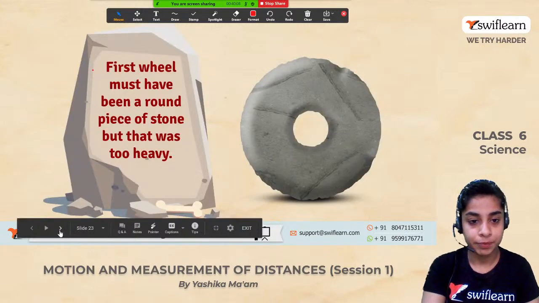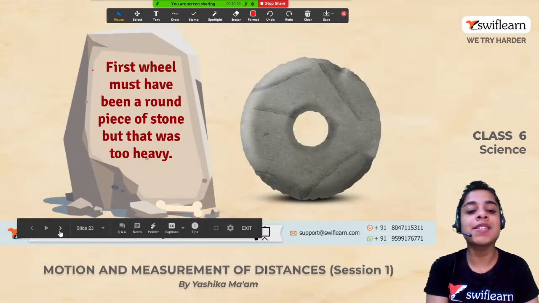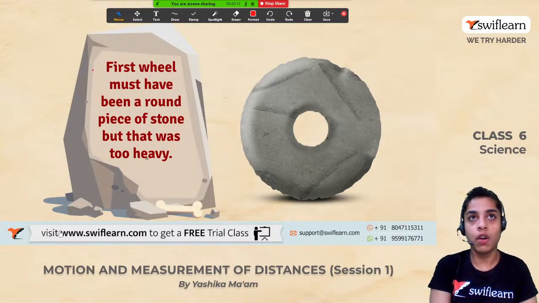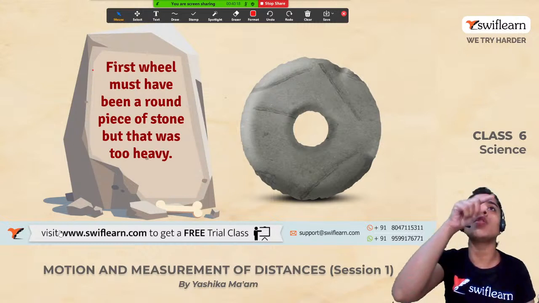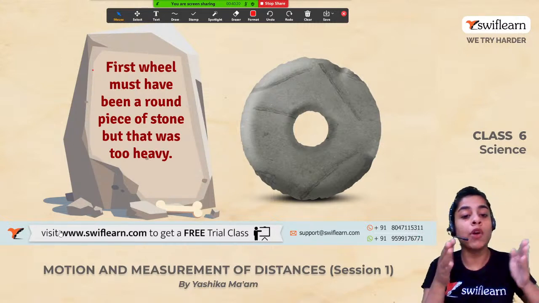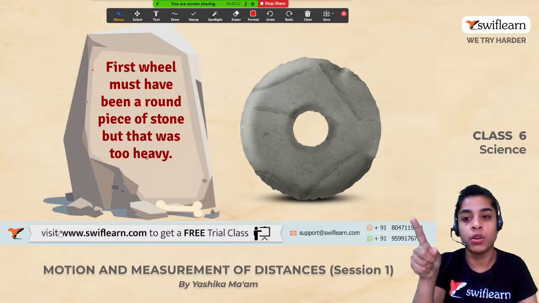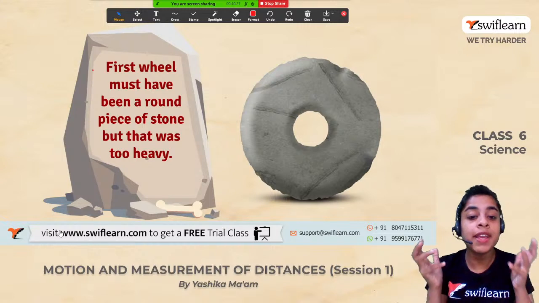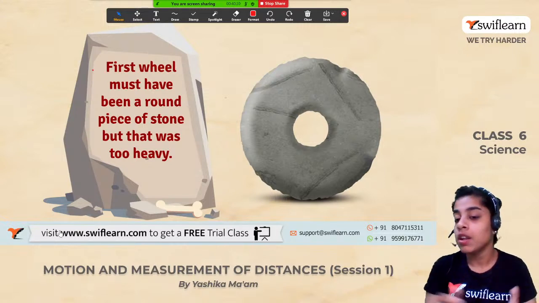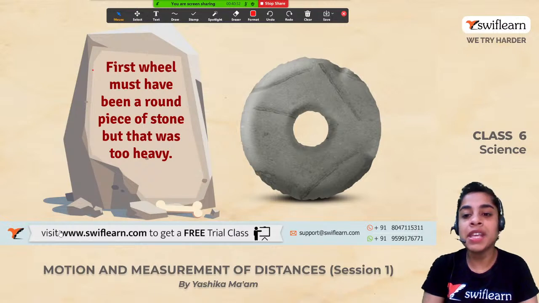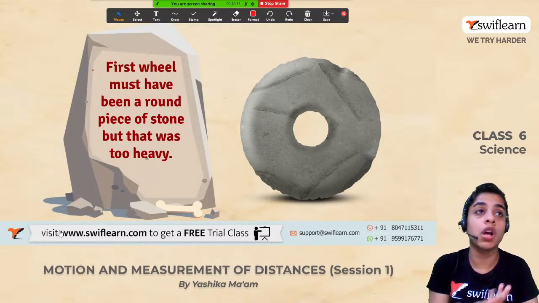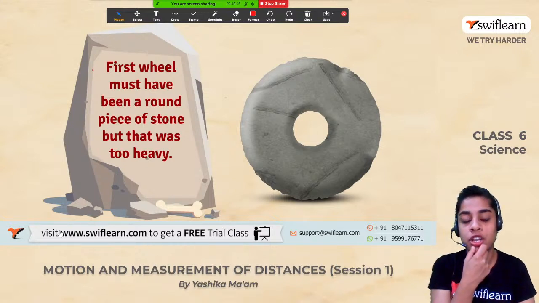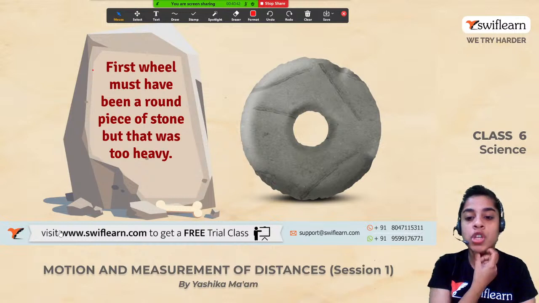अब आगे देखते हैं. First, the wheel must have been a round piece of stone, but that was too heavy. All right. So पहले उन्होंने जो wheel को देखा which was rolling down off the hill, it was a round piece of stone. But really just think of it that a round piece of stone must be very heavy, very, very heavy. Right. So it is not very easy and it's not feasible for us to use a round piece of stone.